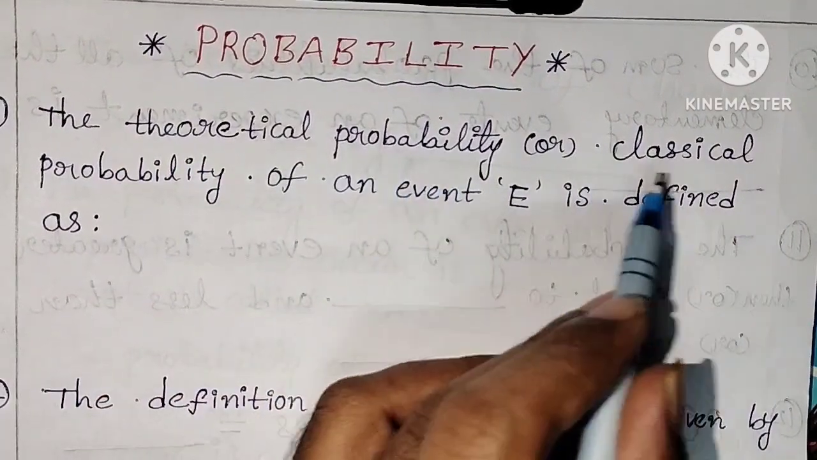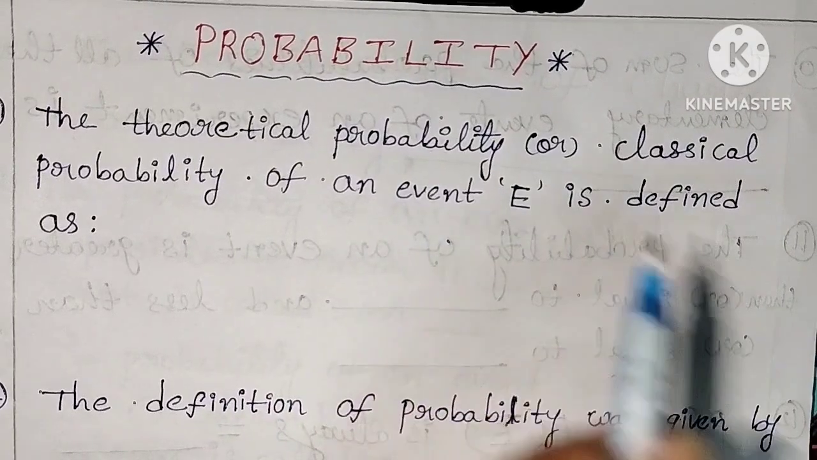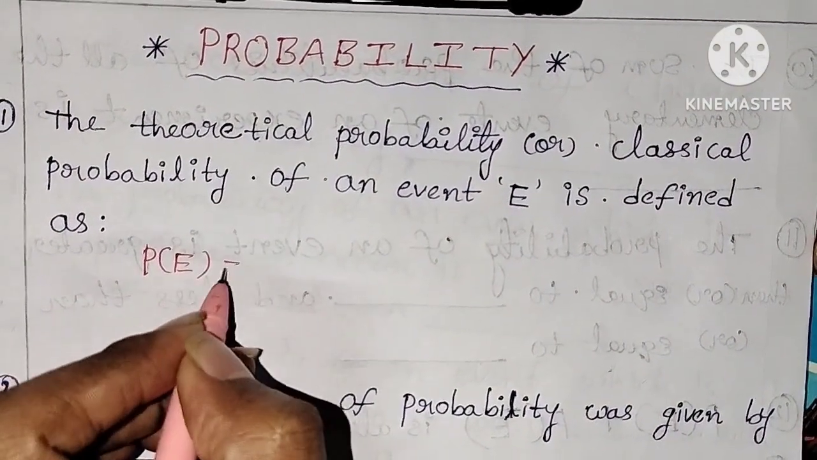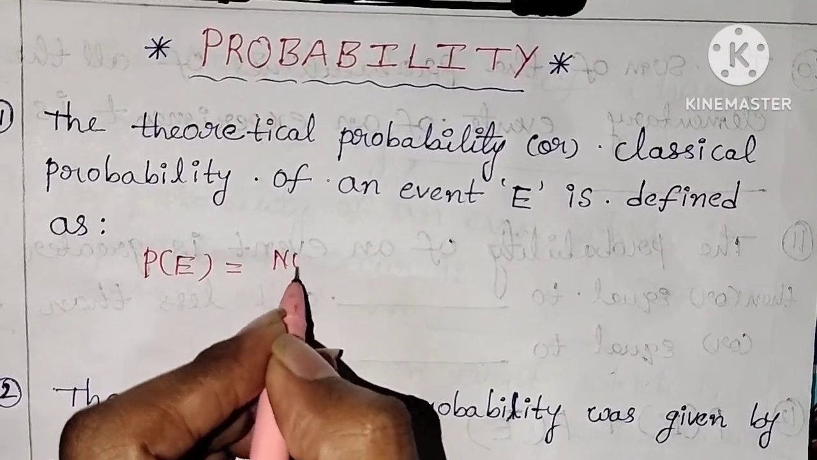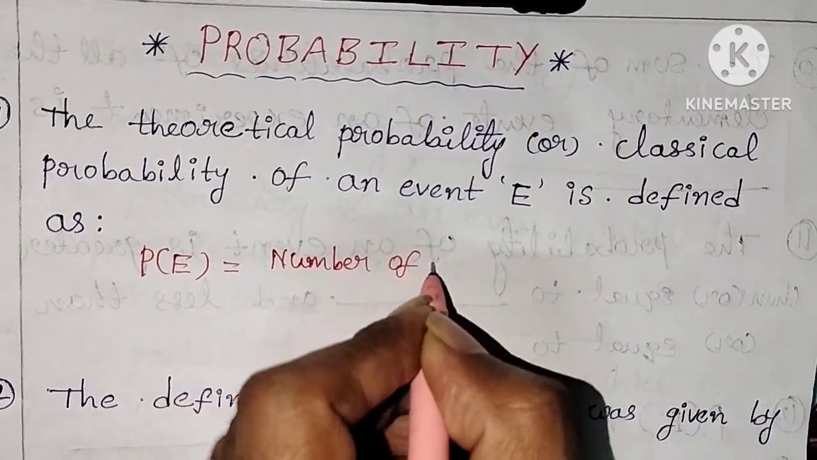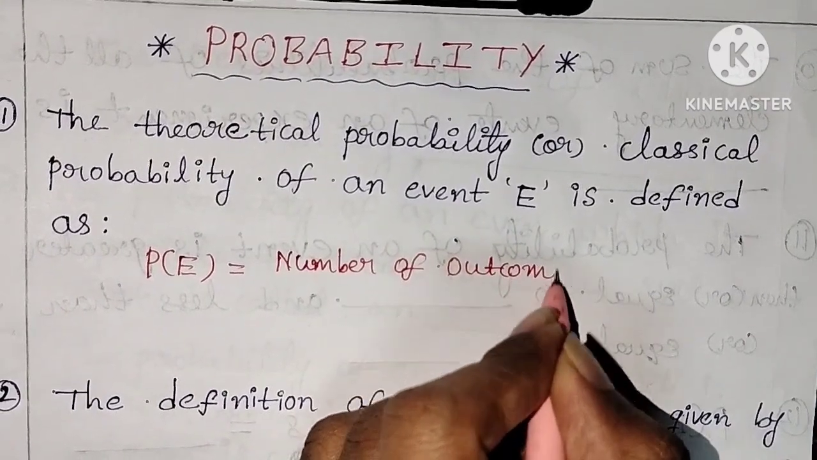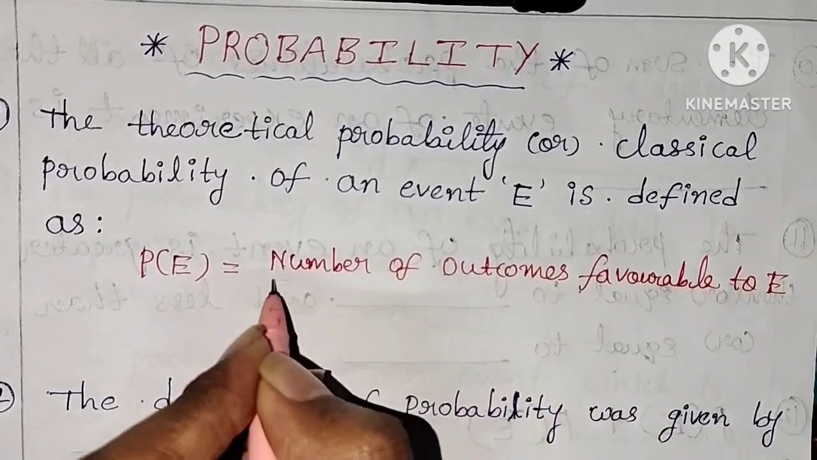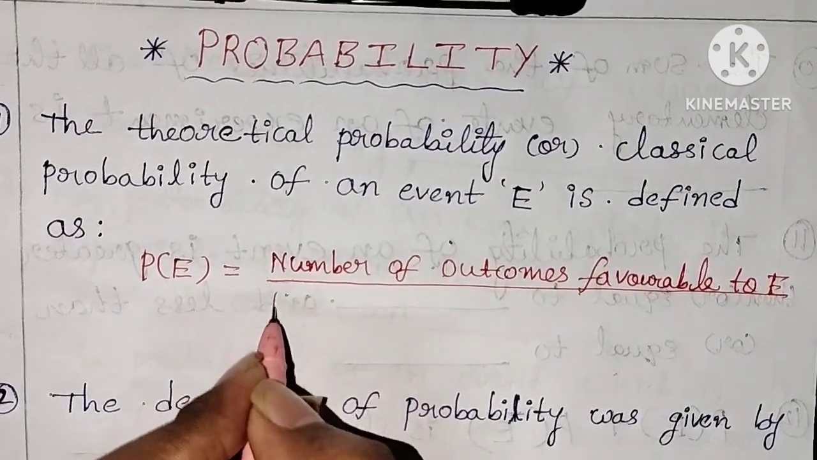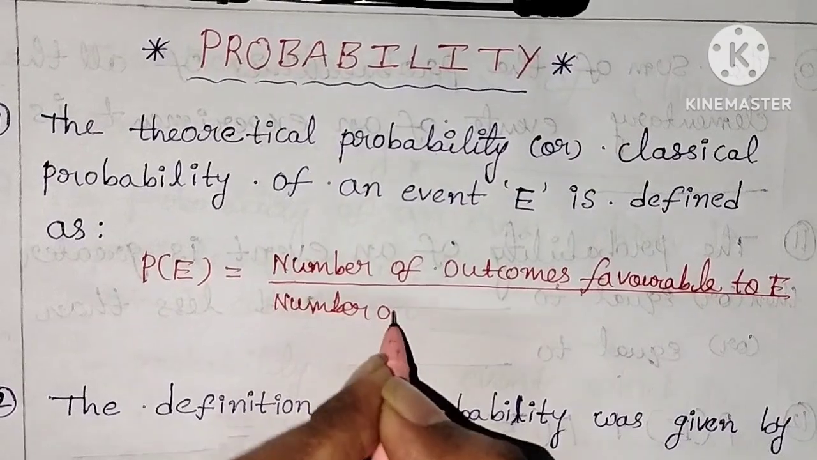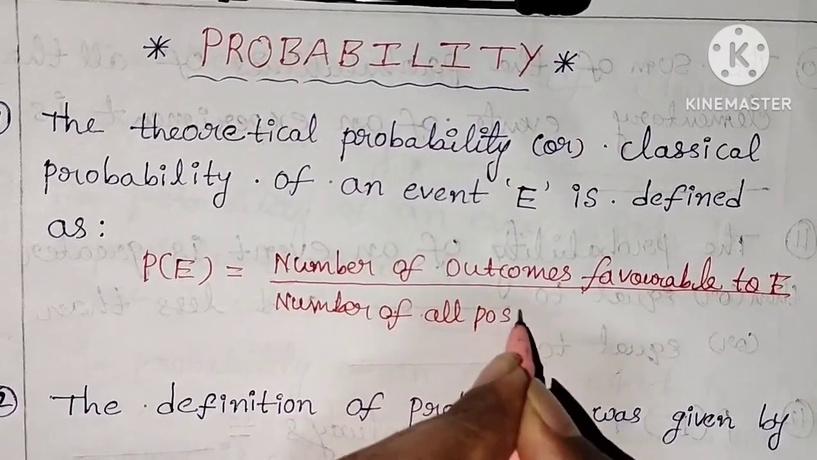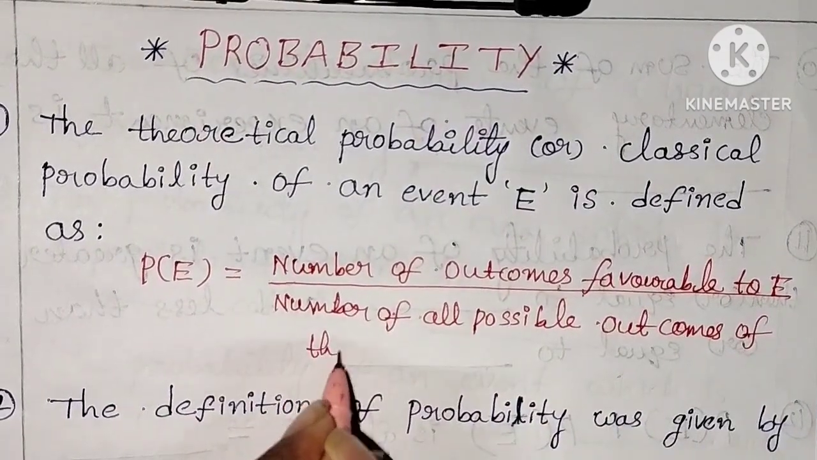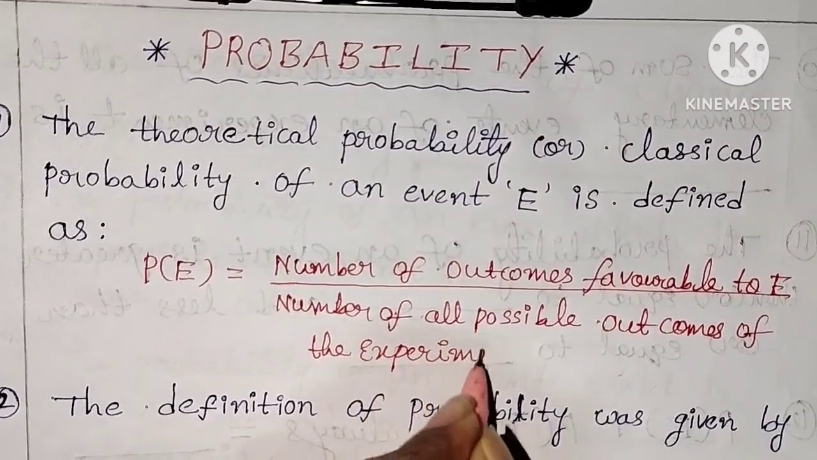The theoretical probability or classical probability of an event E is defined as: the probability of an event is given by P of E is equal to the number of outcomes favorable to E divided by the number of all possible outcomes of the experiment.